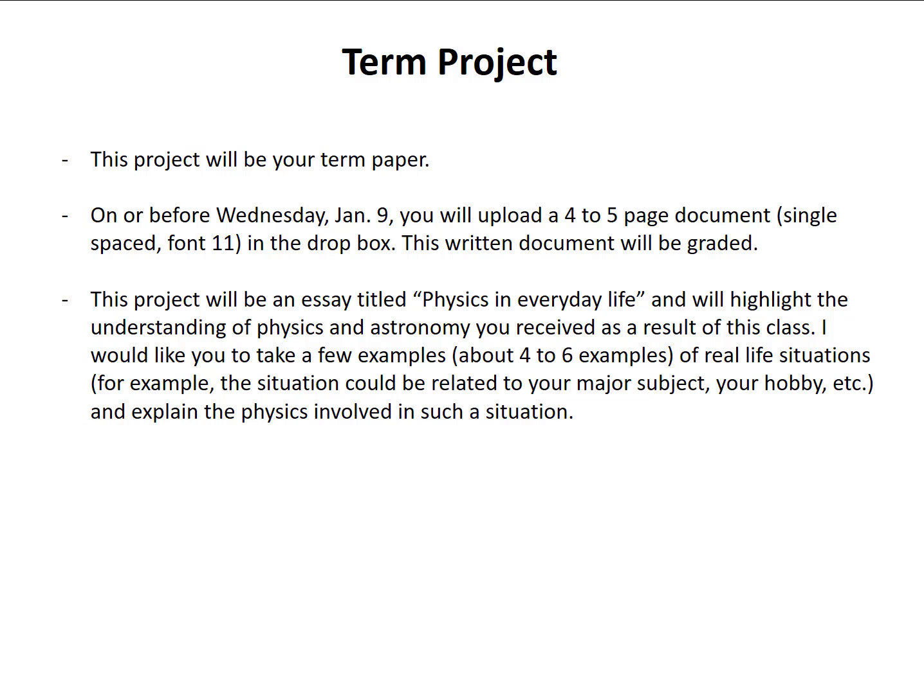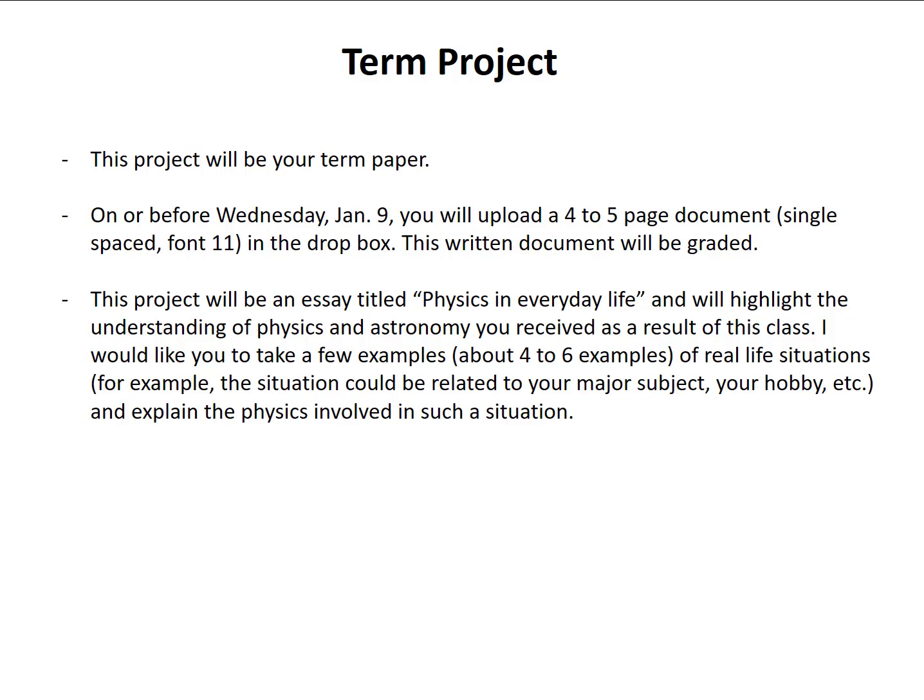In addition to weekly discussions and quizzes, we will have a term project for this course. The term project, or the term paper, will be due on Wednesday, January 9th. For this, you will upload a 4 to 5 page document, single-spaced and font 11, into the Dropbox or the assignment section of your D2L page. This written document will be graded.